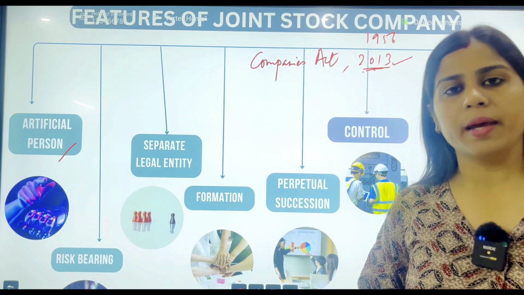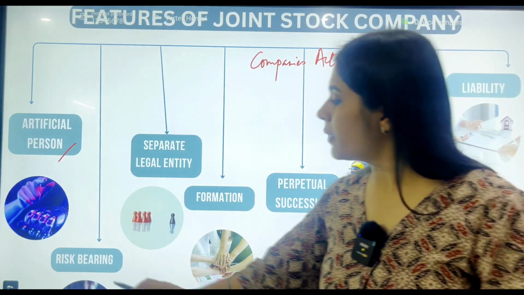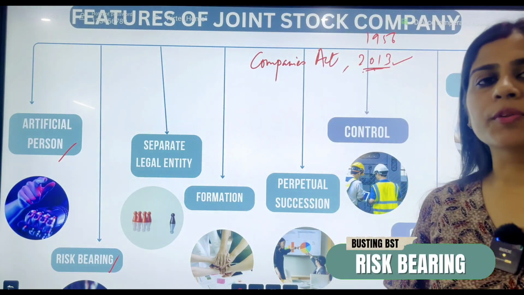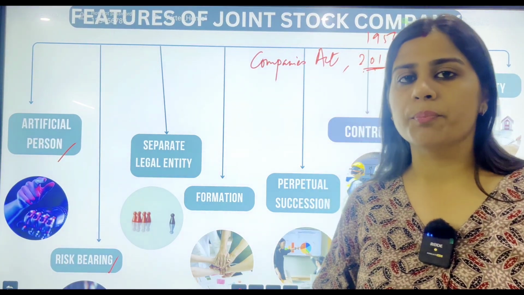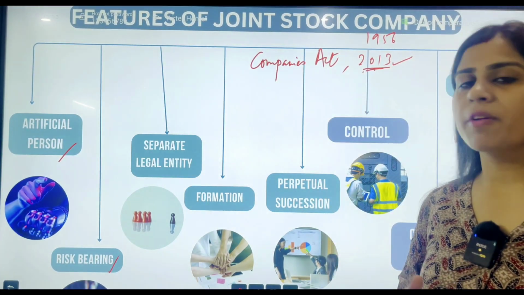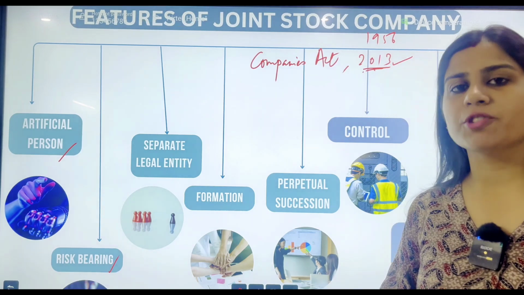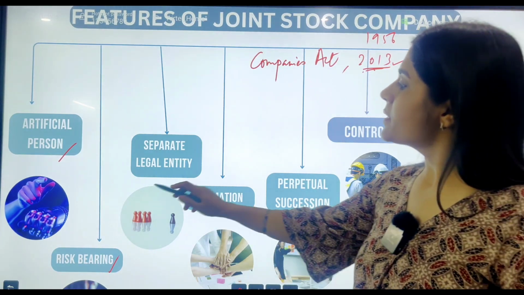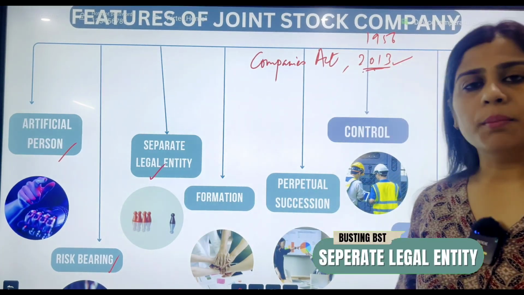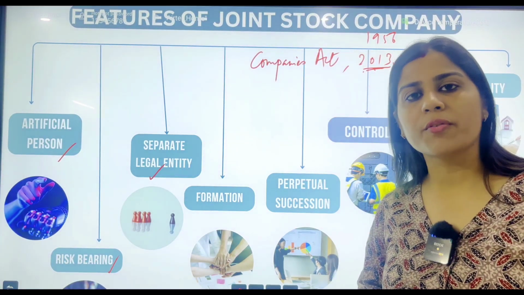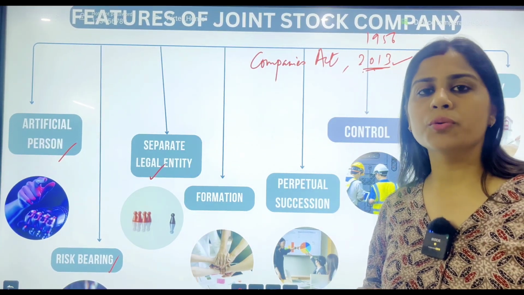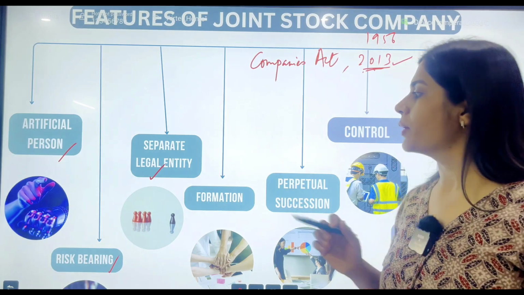means having its separate legal existence. Then risk bearing, definitely the members of the companies, the shareholders or the owners of the company, they bear the risk in a combined fashion, so therefore the risk gets shared amongst the owners. Then separate legal existence altogether, because in the eyes of law the company has its own powers, it can enter into its own contracts, hold properties, can sue and can be sued by others in its own name.